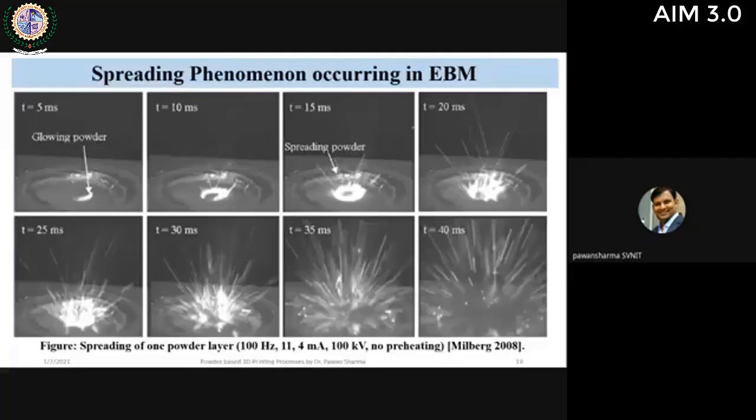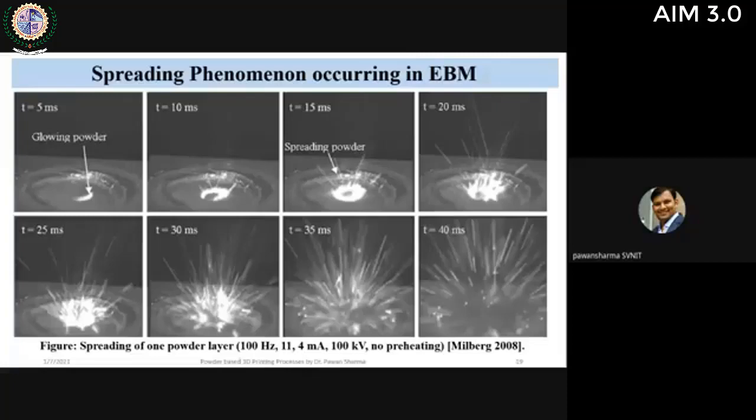The biggest limitation arises if you are not preheating the powder in EBM. Through experiment it was found that a spreading of the powder occurs. Why does this occur? You can see at 5 milliseconds, the electron beam is focused. As you increase the time the beam is focused, due to the kinetic energy of the electron beam, the powder, which is in loose form, gets disturbed. As soon as the electrons strike the powder bed surface, some of the powder is spread out due to the impact of the electron beam.